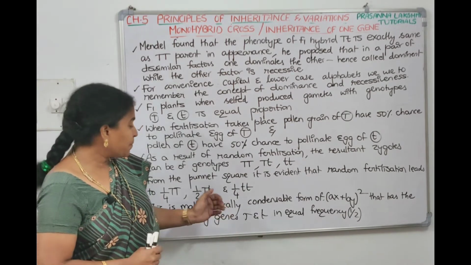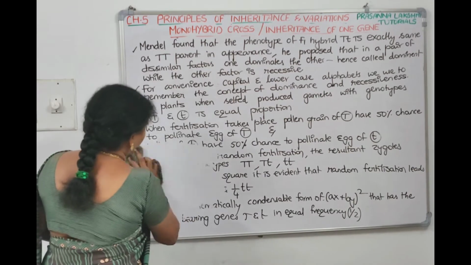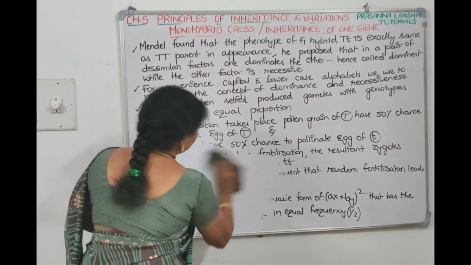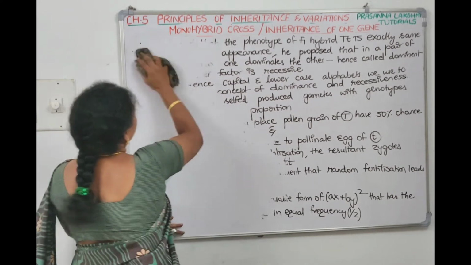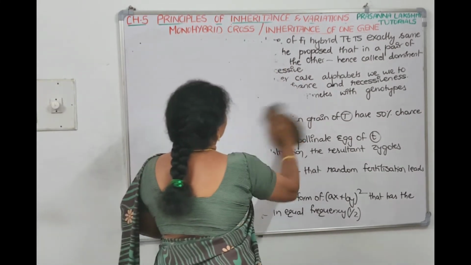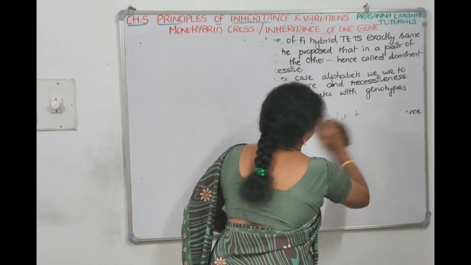Now, if we have to represent these values in that form, then we have to write it this way. (ax + by) whole square, we will write it as (1/2 capital T + 1/2 small t) square.